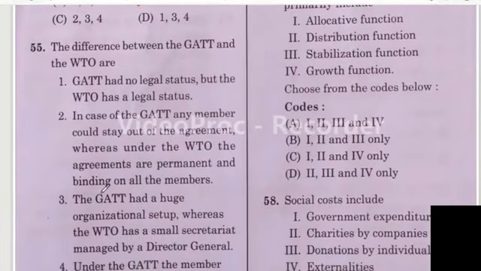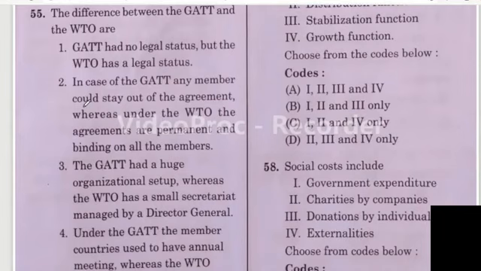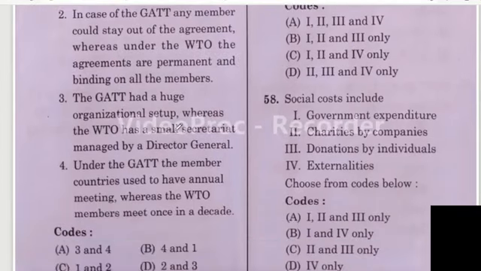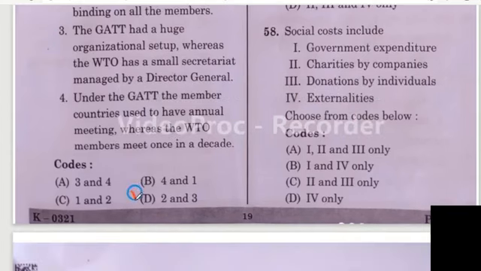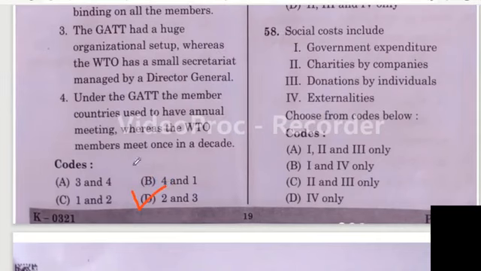The differences between the GATT and WTO are: first one, GATT had no legal status, but the WTO has legal status. Second one, in the case of the GATT, any member could stay out of the agreement, whereas under the WTO the agreements are permanent and binding on all the members. Third one, the GATT had a huge organizational setup, whereas the WTO has a small secretariat managed by a Director General. Fourth one, under the GATT, the member countries used to have an annual meeting, whereas the WTO members meet once in a decade. Here I think option D is the right answer. Friends, in this question also there is a little confusion, but I think option D is the right answer.